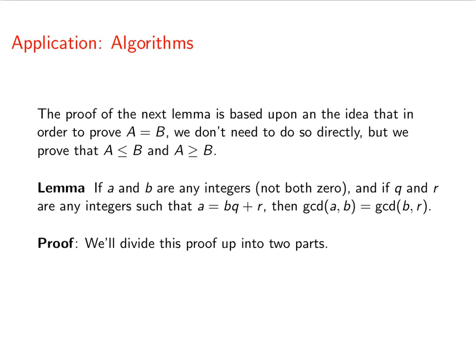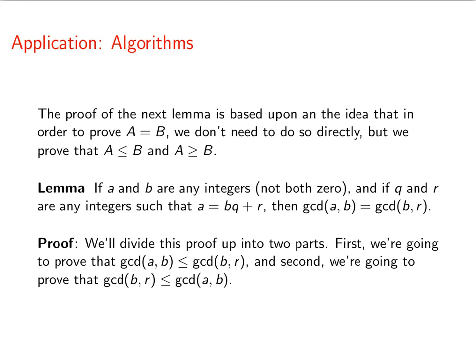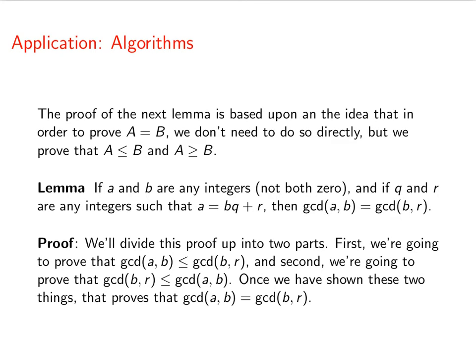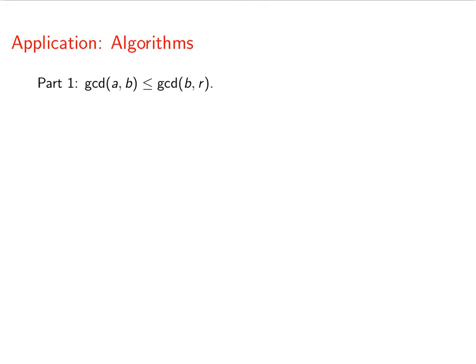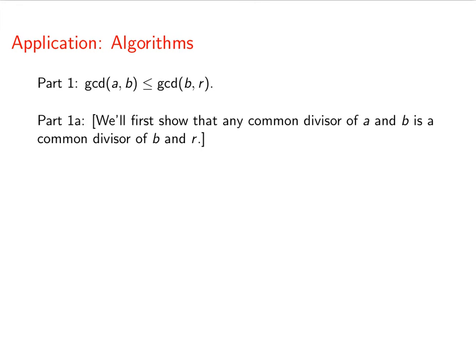Alright, now let's outline our proof. It's going to go into two parts. First, we're going to show that GCD of a and b is less than or equal to the GCD of b and r, and then we're going to show an inequality in the other direction. Once we've shown these two things, that's going to prove that these two GCDs are equal. So first part, we're going to prove that GCD of a and b is less than or equal to the GCD of b and r. And let's break this up into parts 1a and 1b. First thing is, we're going to show that any common divisor of a and b is a common divisor of b and r.